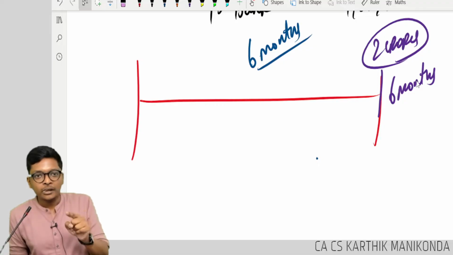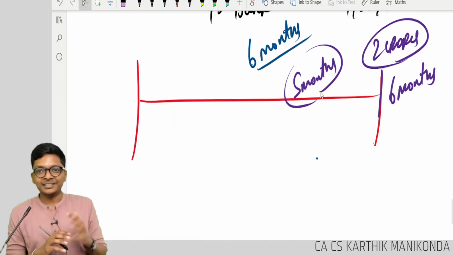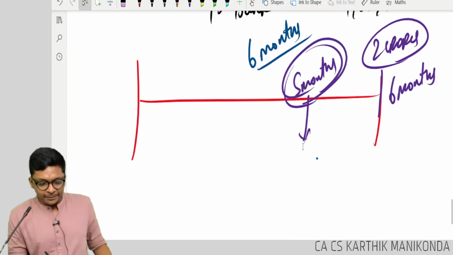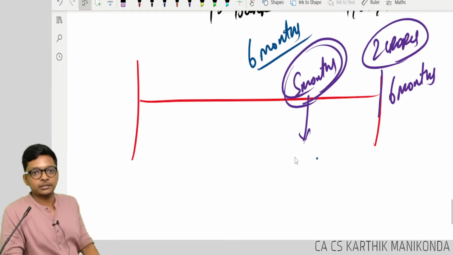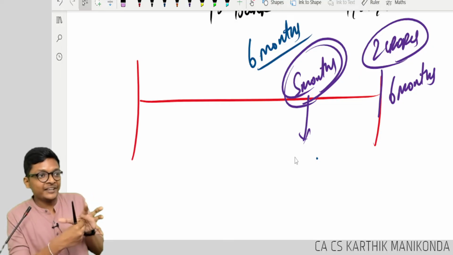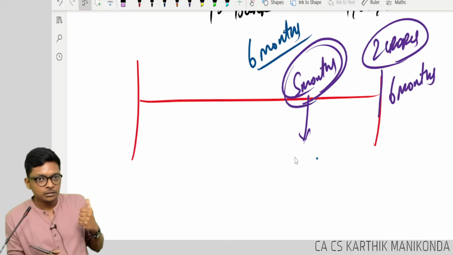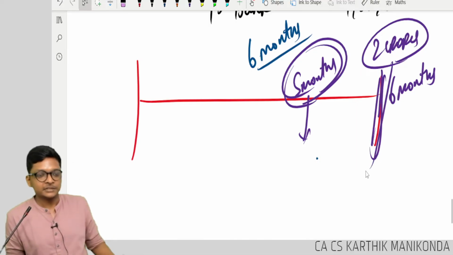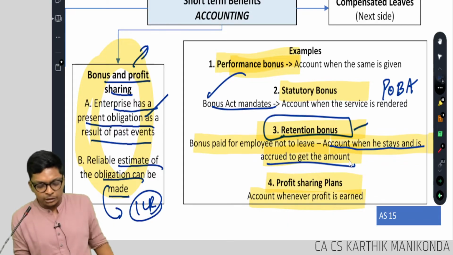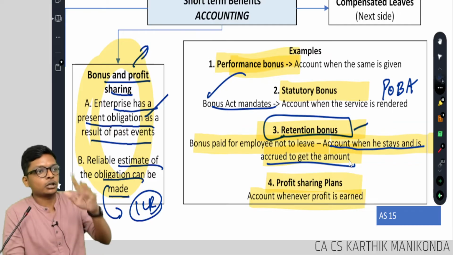After staying, in 5 months, he left. He said, beyond this, I can't stay here. Very difficult. Lot of work is there. So in 5 months, he decided to leave. Will he get the bonus? Whatever condition is kept for retention, if you satisfy that condition, then only you will get the bonus. So when is the bonus accrued here? Once you stay for that period. Now read the point. Account when he stays and it is accrued to get the amount. Basically, whenever he satisfies the condition when it's due, just like the accrual concept.